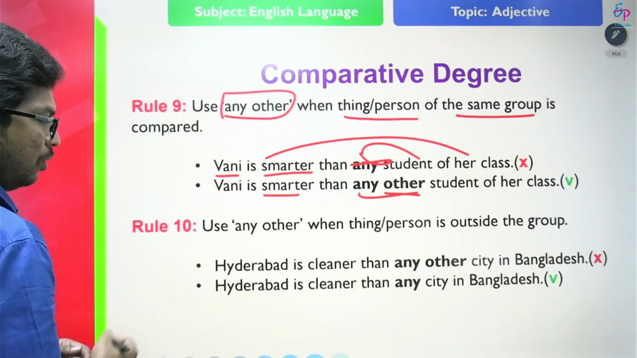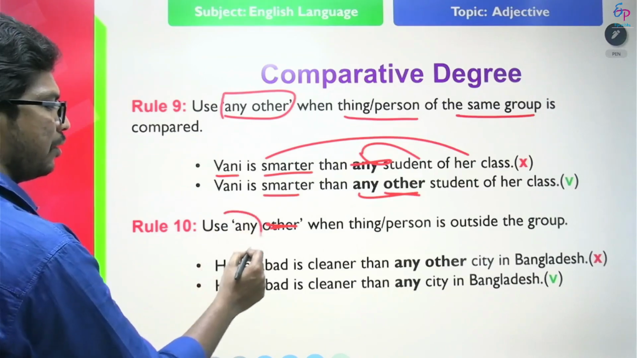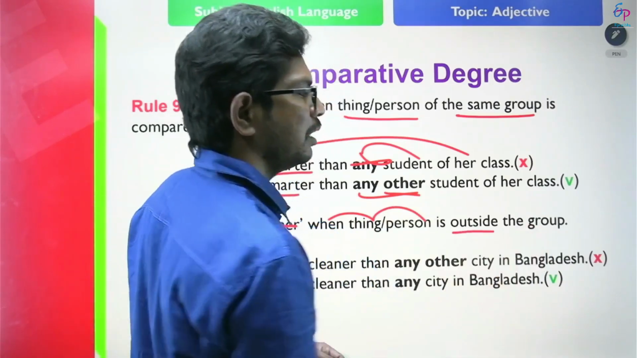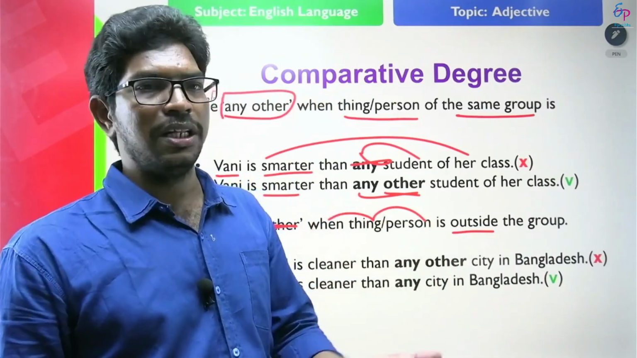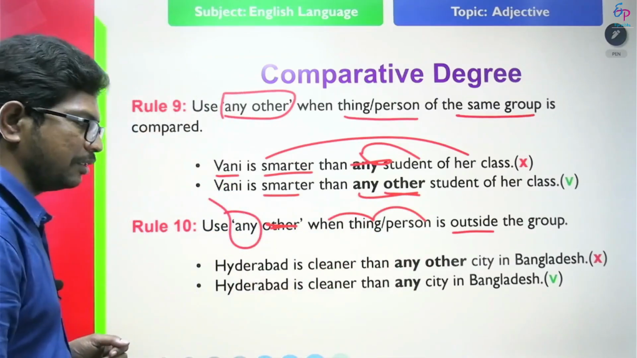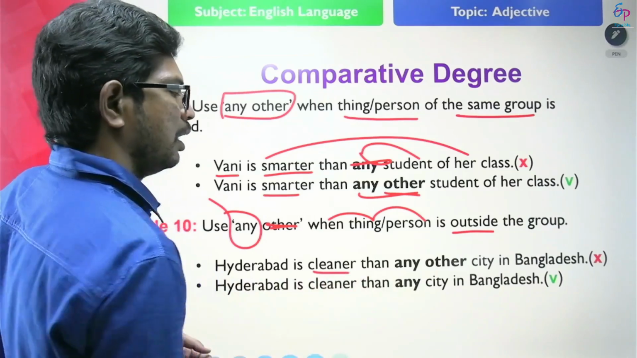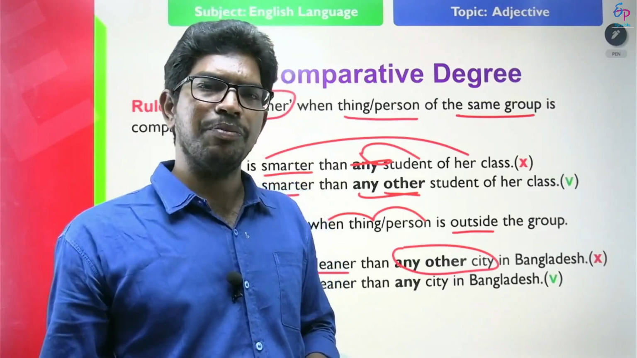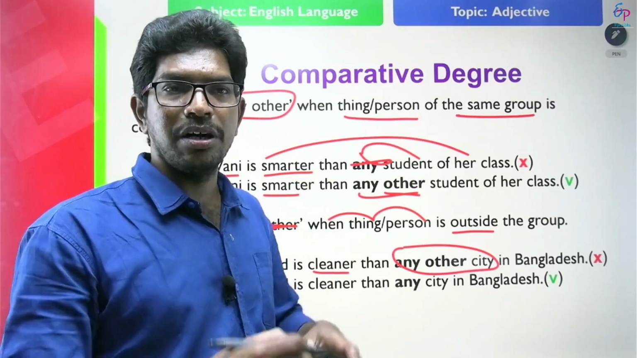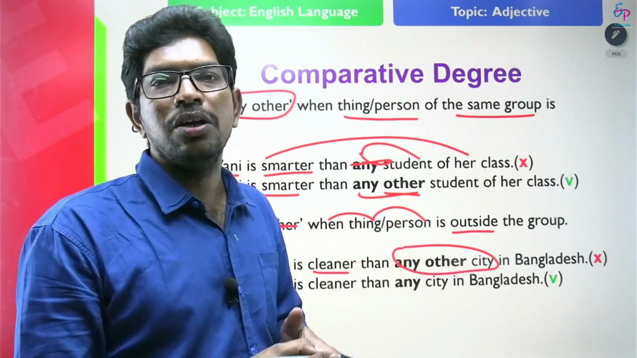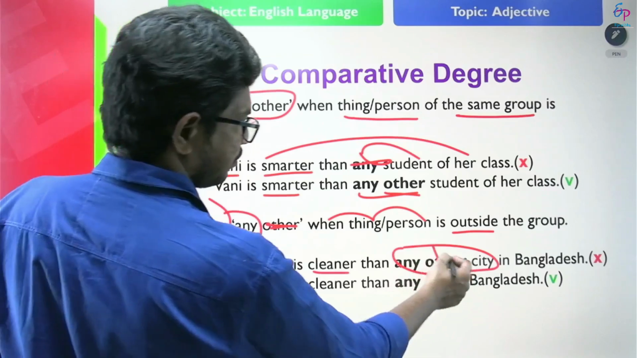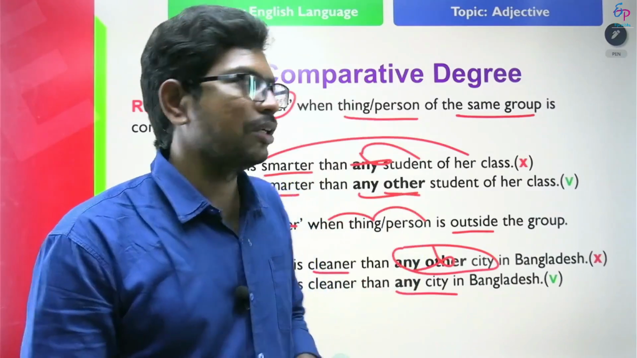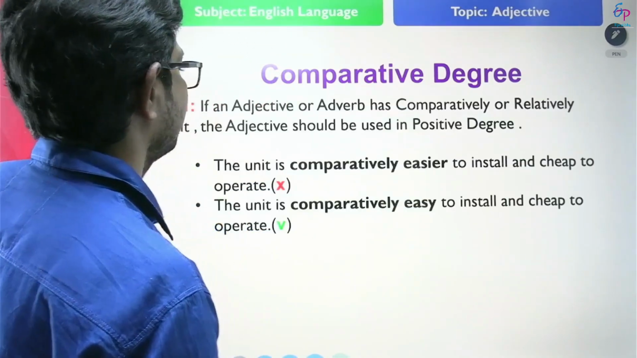So look at another rule. Use any when the thing or person is outside the group. Within the same group, we use any other. Outside the group, we use only any, not any other. Look at this example. Hyderabad is cleaner than any other city in Bangladesh. Bangladesh is different and Hyderabad is different. We are not comparing with the same group. So we should not use other here. Hyderabad is cleaner than any city in Bangladesh. Clear?